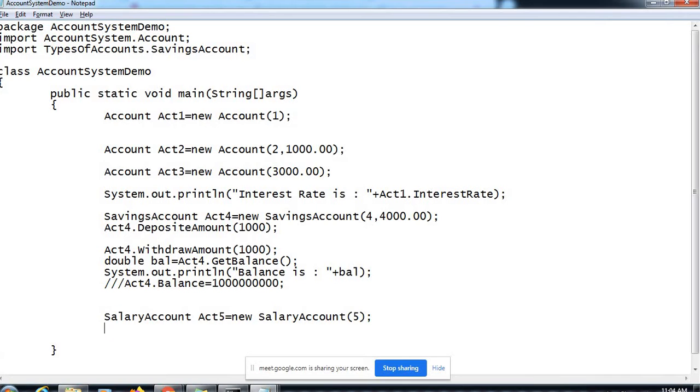Okay, now deposit is available. So deposit amount, we will deposit some amount. Withdrawal: ACT5 withdrawal amount. So I'll withdraw 1000 rupees.